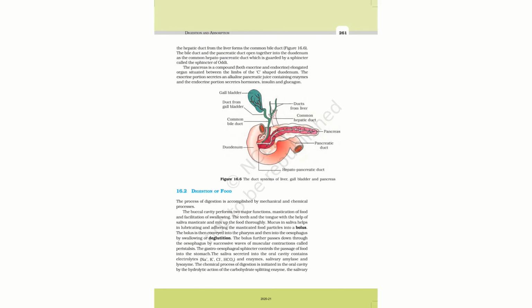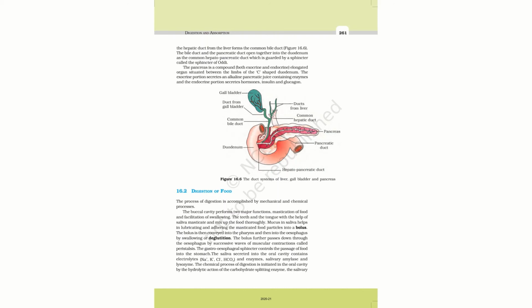Now, what is happening further? At first, we have seen that there are the hepatic duct and the cystic duct. They commonly form a bile duct. Next, the common bile duct along with the pancreatic duct opens into the duodenum.